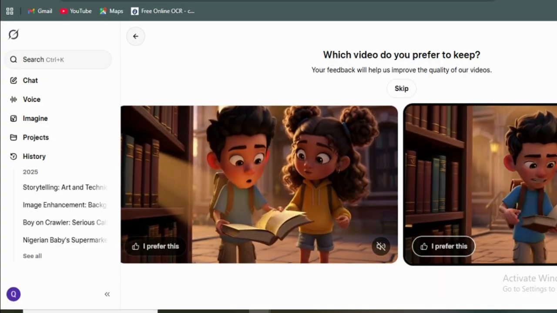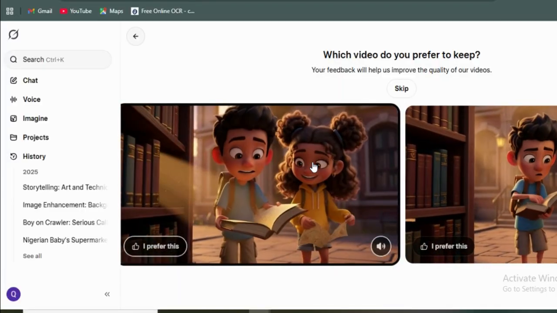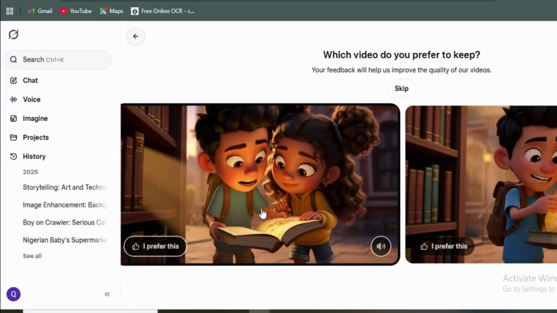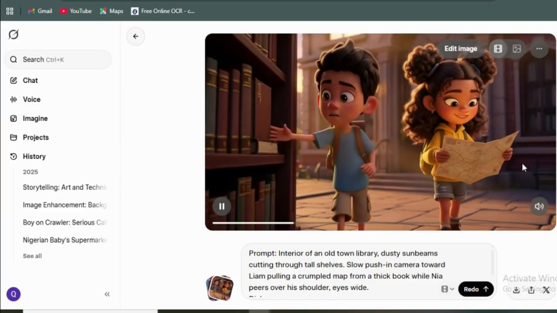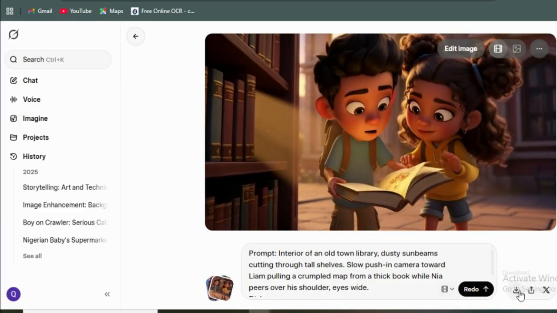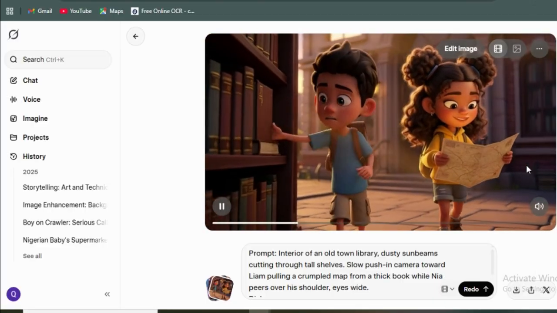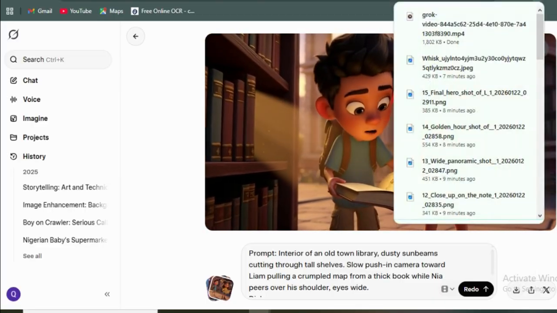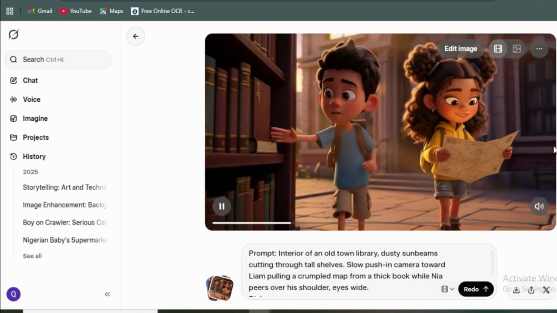Two of them are beautiful, two of them are wonderful. So let's just choose one. Let's choose this first one. So the next thing to do is to download your Grok image, your Grok video. Click on download. So you have to repeat all these things from the beginning to the end, for all the images that you generated. So that's what you do to the end.